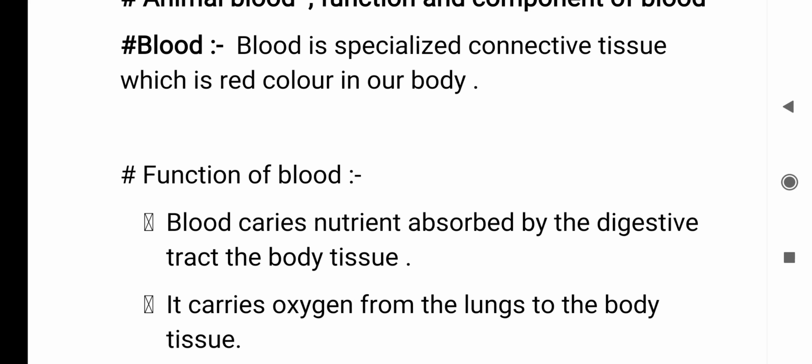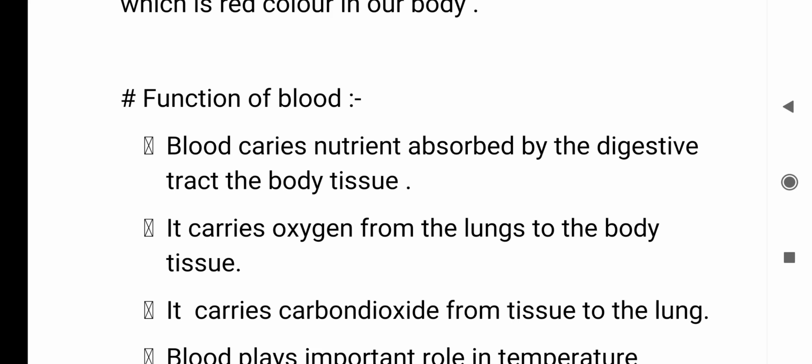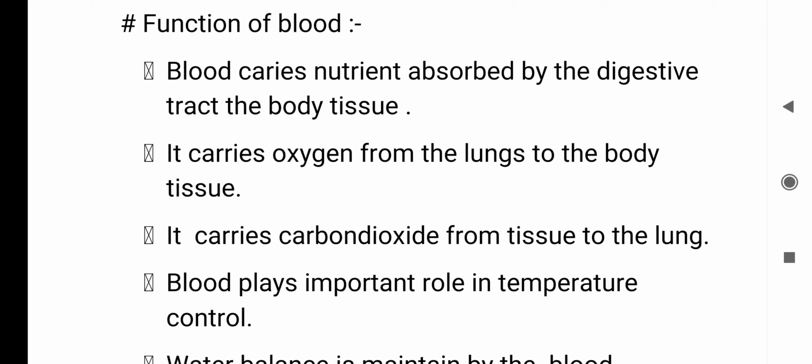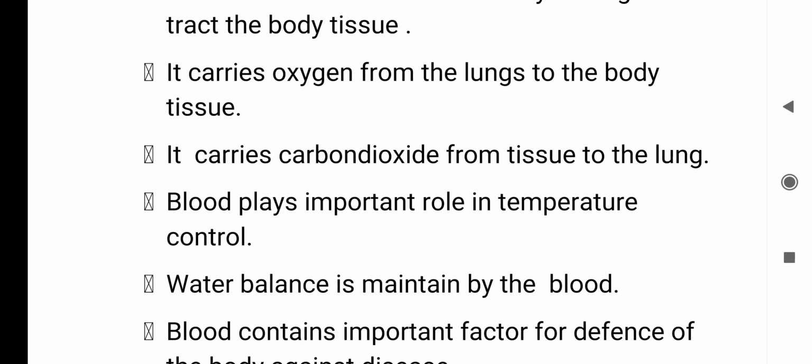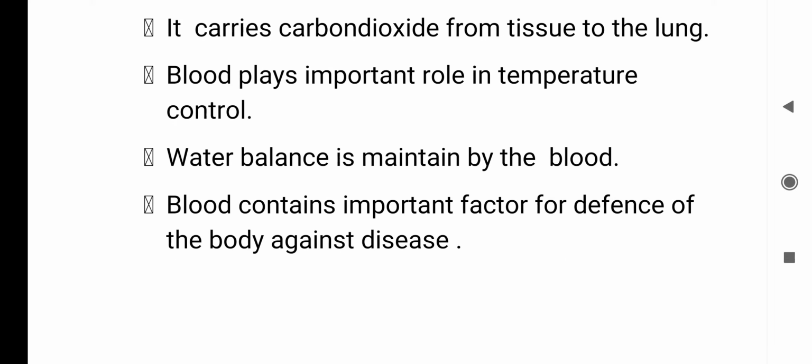And the second topic is the function of blood. Blood carries nutrients absorbed by the digestive tract to the body tissue. Second, it carries oxygen from the lungs to the body tissue. Third, it carries carbon dioxide from the tissue to the lungs. Fourth, blood plays an important role in temperature control. Fifth, water balance is maintained by the body. And the sixth is blood contains an important factor for defense of the body against disease, which is called WBC.